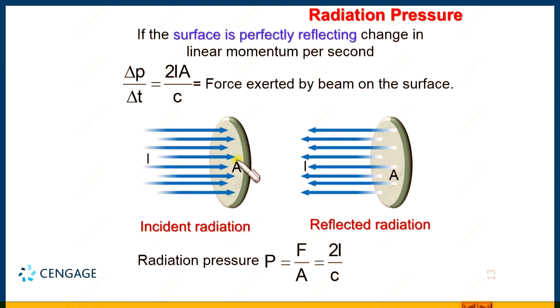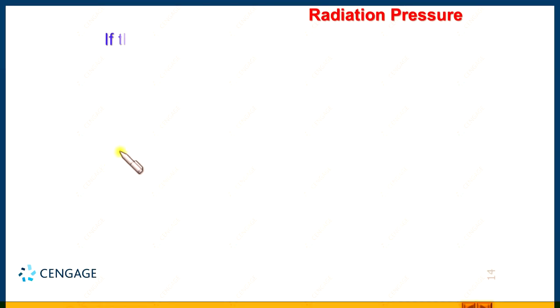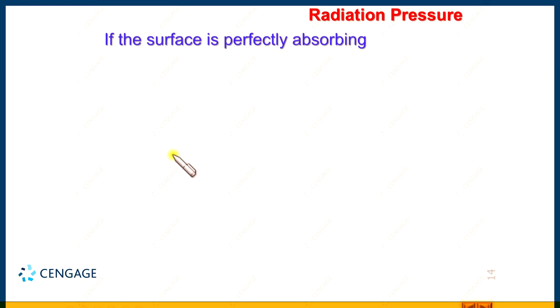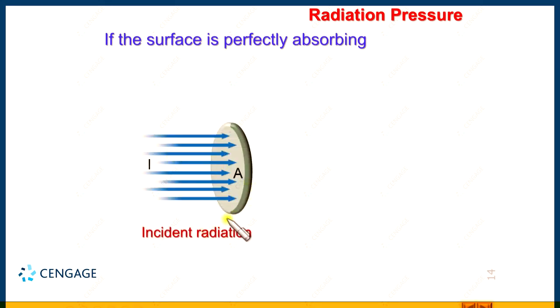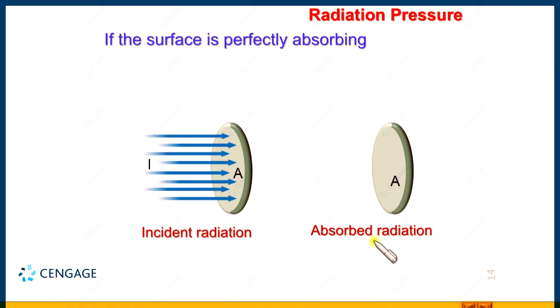Now, let us consider what happens when light radiation is incident on a perfectly black surface, that is a perfectly absorbing surface. So, let us make the diagram of the situation. This is the incident radiation, and 100% of the radiation is absorbed. So, no radiation will reflect back. This is the absorbed radiation. That means the initial linear momentum is I divided by C, and you can observe here the final linear momentum is equal to 0, right.